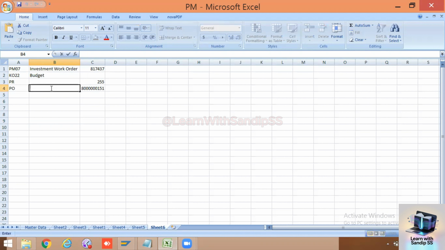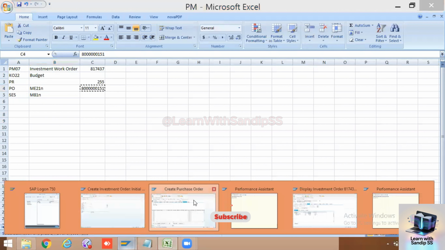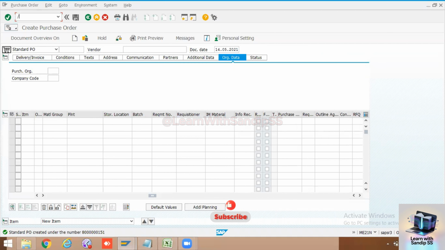ME, we have used the code ME21, and right now we will perform the SES service entry sheet with ML81N with this PO. Again, this will be handled by the material management team.